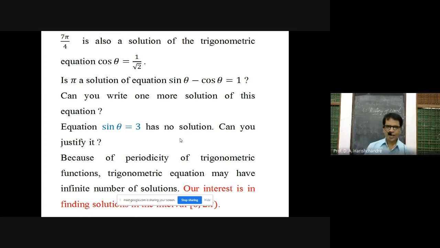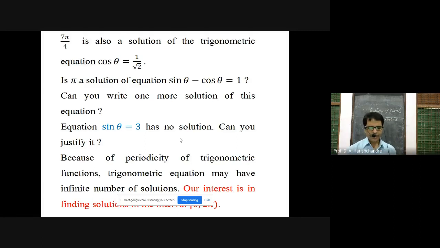Since we know that the trigonometric sine function is a periodic function of period 2 pi, after the range 2 pi the values of sin theta go on repeating. So how many such solutions can the trigonometric equations have? They can have infinitely many solutions.